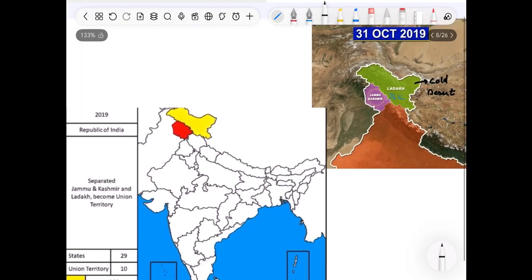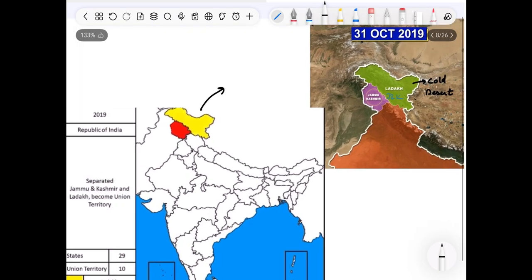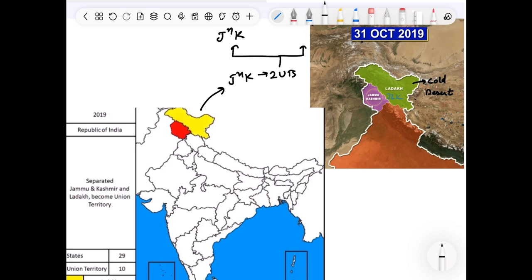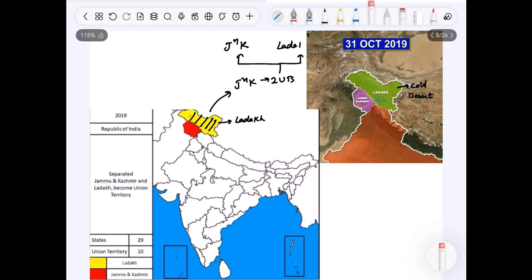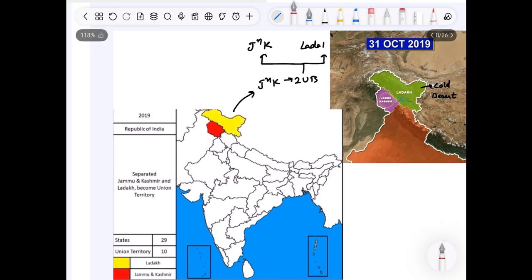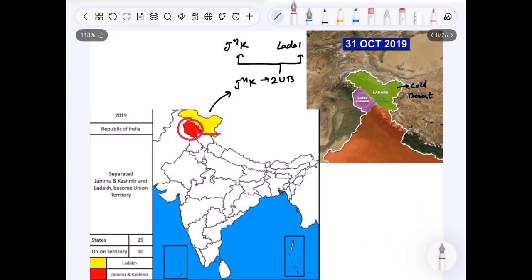Fine. So this is not a state as of now. J&K comprise of two union territories, which are Jammu and Kashmir itself and Ladakh. And please remember, area wise, if you have to mark in the map the larger portion, this is Ladakh, and the smaller, which is highlighted as the red part over here, this one, this is Jammu and Kashmir. Fine.